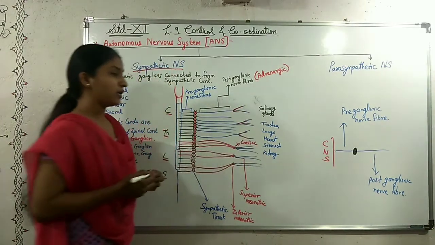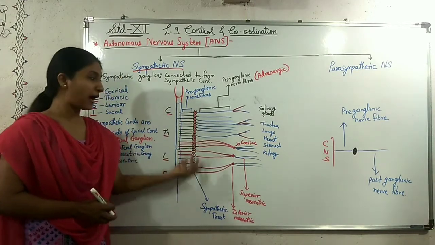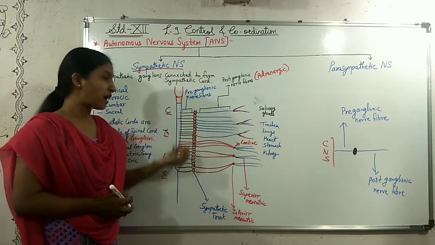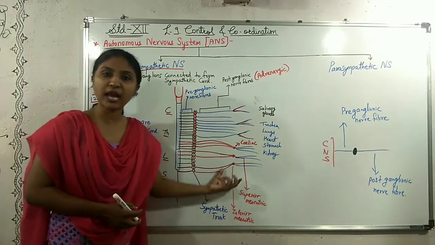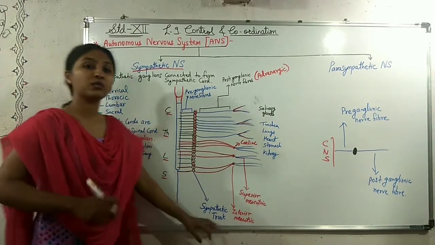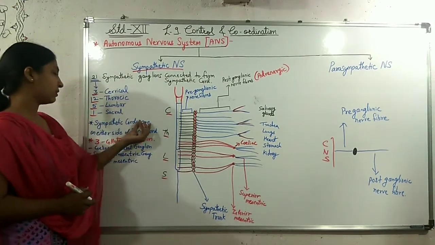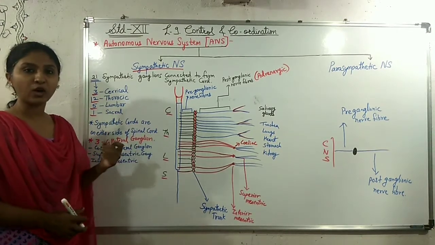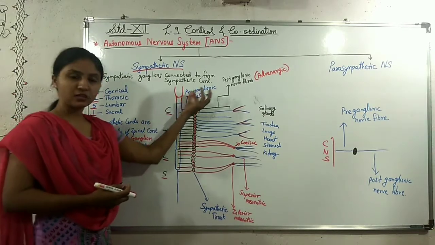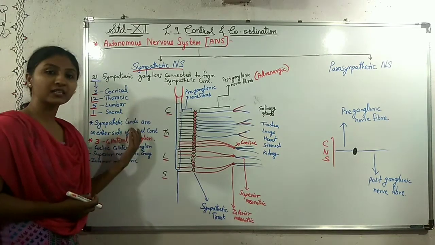Now, the chain-like structure which is formed by the preganglionic nerve fibers, the ganglions and the postganglionic nerve fibers is called the sympathetic trunk. This sympathetic trunk or sympathetic cord is on either side of the spinal cord. Now, as we said, these are pairs. So we have drawn it from one side only, but these cords are present on either side also.